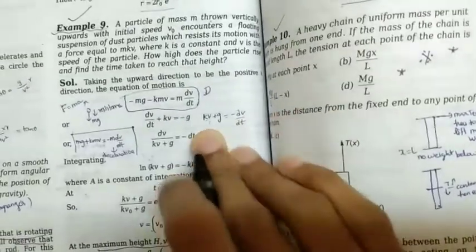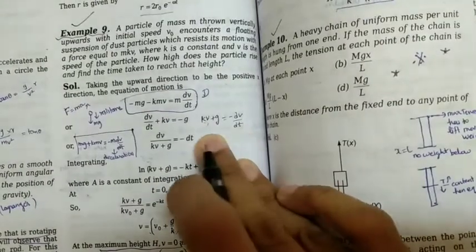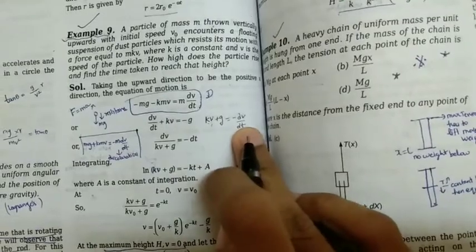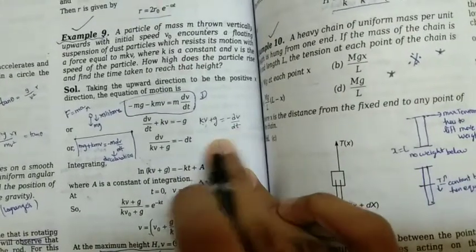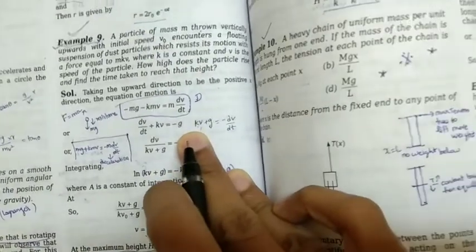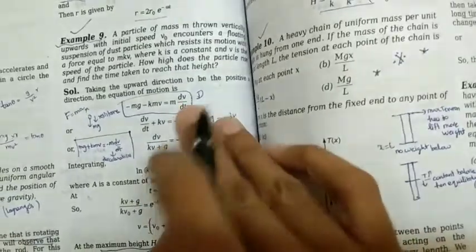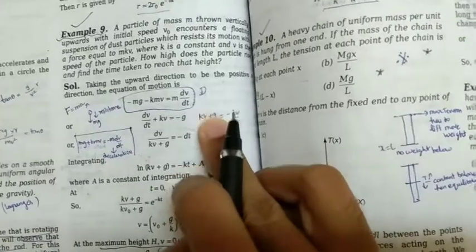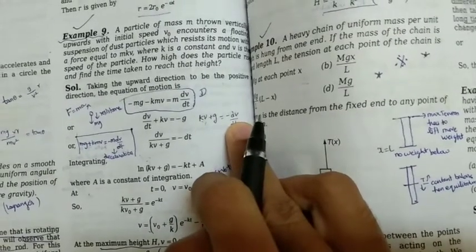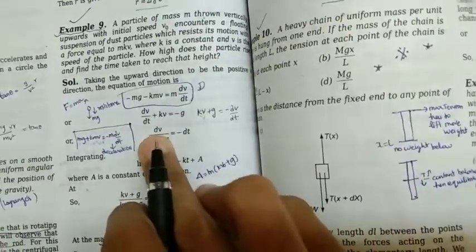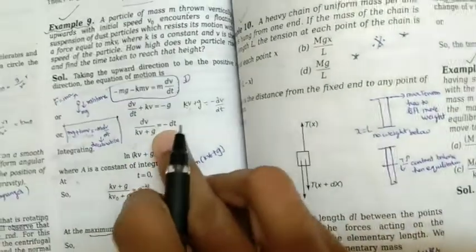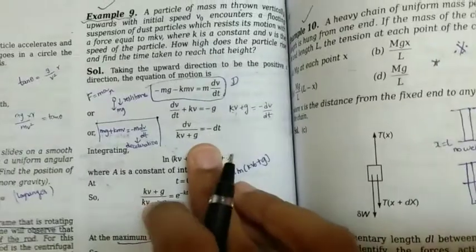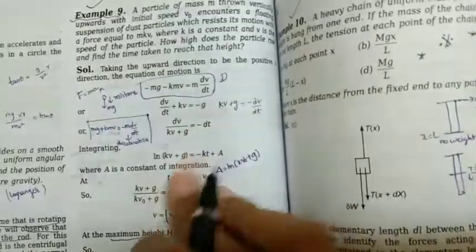Now we have to send dt to this side and kv plus g to this side. Here dt is dividing, so on going to that side it gets multiplied, dt into kv plus g, and kv plus g, which was multiplying, gets divided. So we would have dv by kv plus g equals minus dt, by sending the minus sign to this side. So this is the overall equation after the calculation.